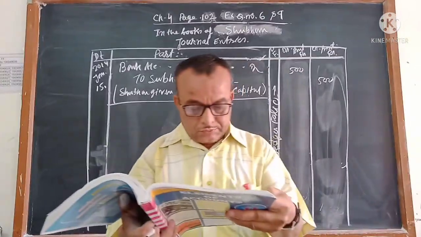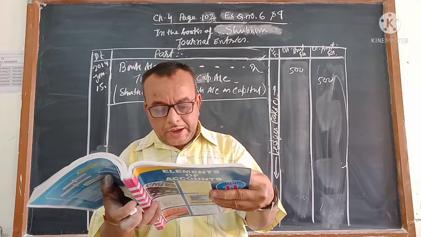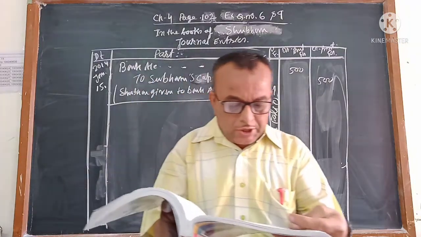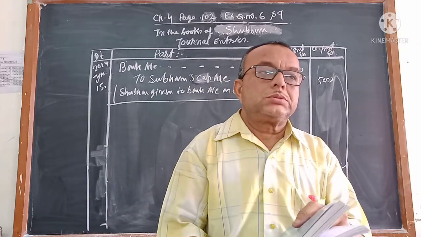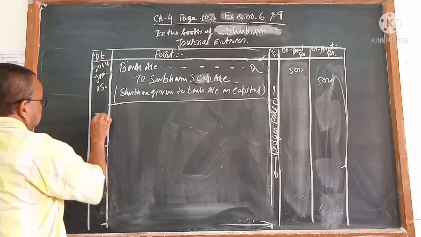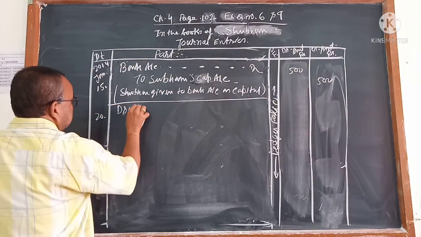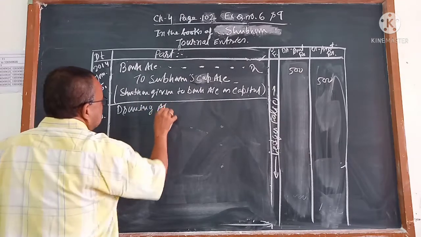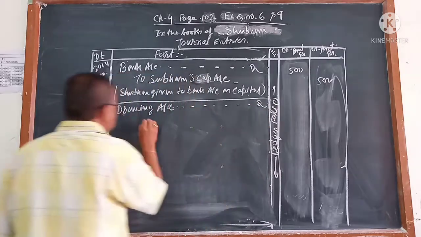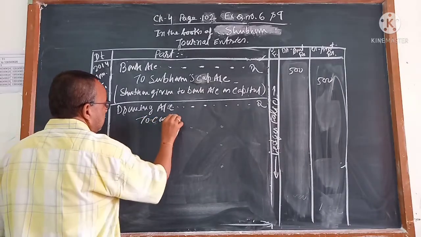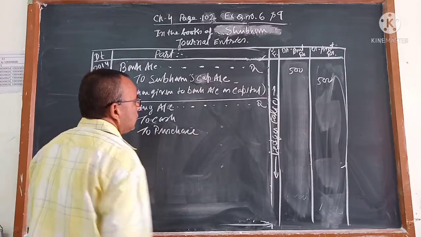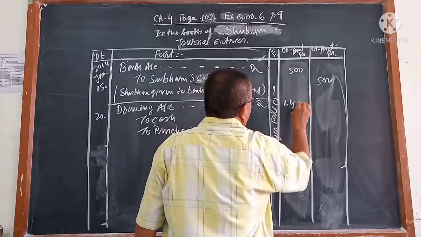From business, goods of rupees 1000 and cash of rupees 400 are withdrawn for personal use. Cash 400 and goods 1000. So drawings account debit, the date is 20. Drawings account debit, how much? To cash or to purchase? 1400.